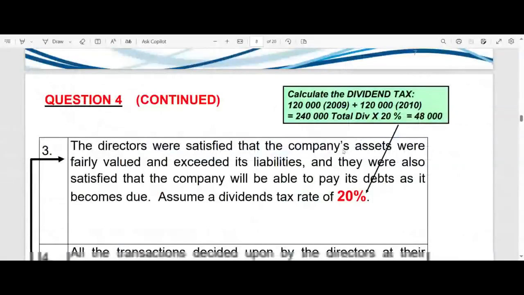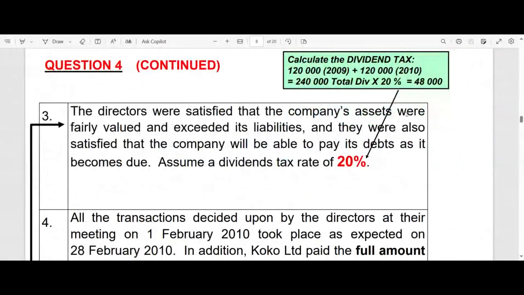Then they also say the directors were satisfied that the company's assets were fairly valued and exceeded its liabilities. So that means they've passed the solvency test. Once again, this information is not just for our pleasure. That is to tell you you can proceed with the redemption. And the directors were also satisfied that the company will be able to pay its debts, not only its debts actually, but also other expenses such as salaries and wages and water and electricity and so on, as and when it becomes payable, right?